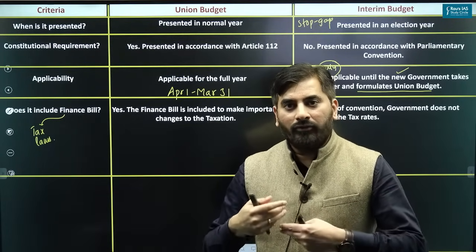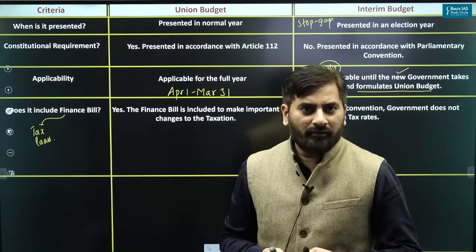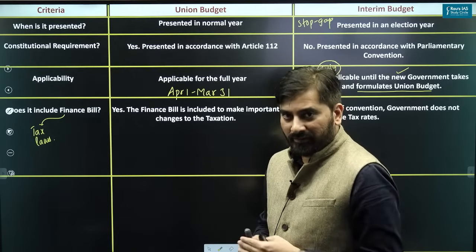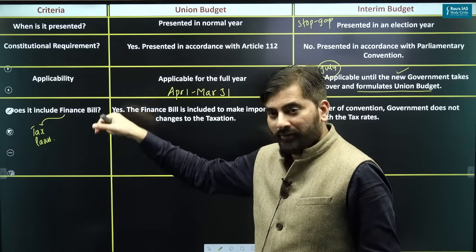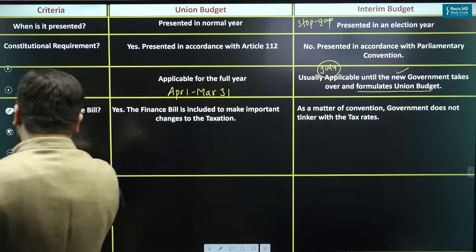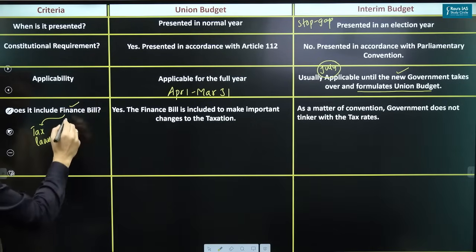then the government would have to make amendments to the tax laws, because you must have read in your polity classes that the government cannot collect tax without the authority of law. So the government has to change the tax law, and then the government must introduce the finance bill.